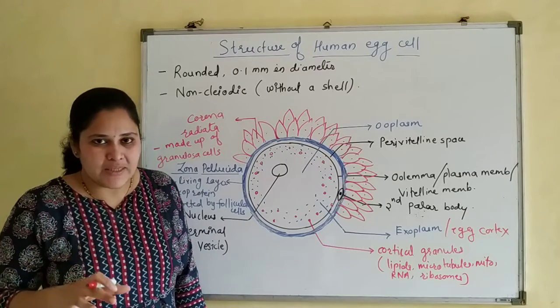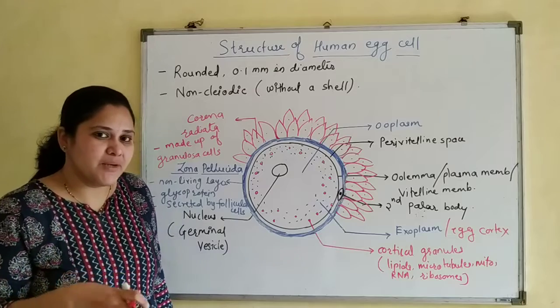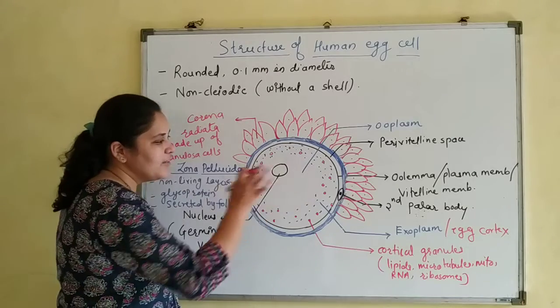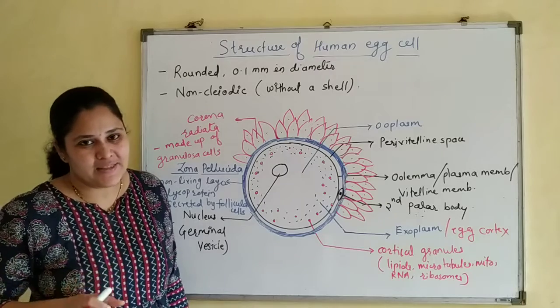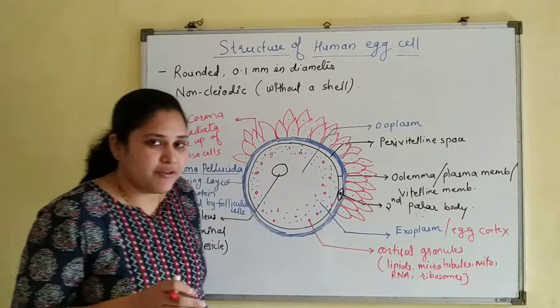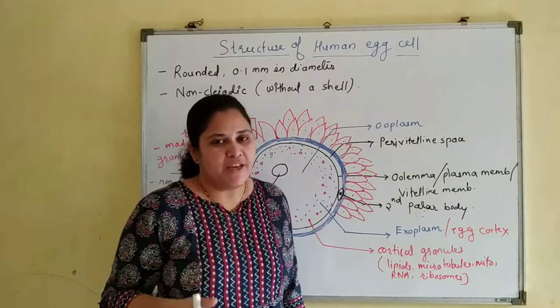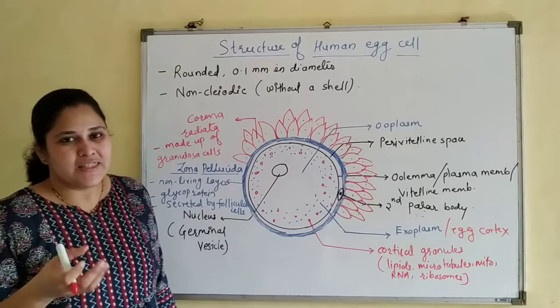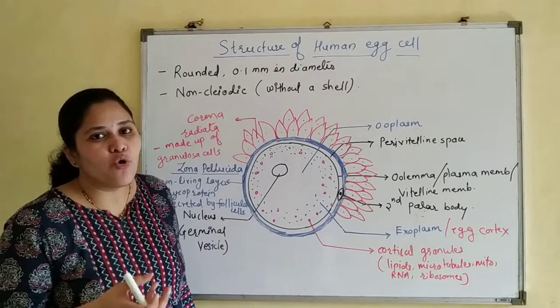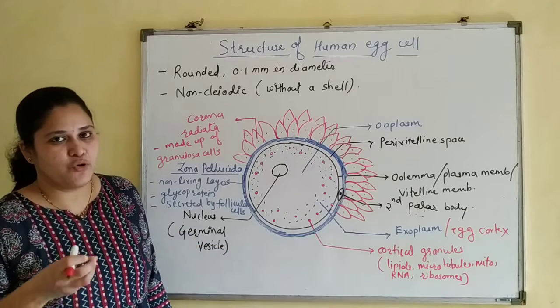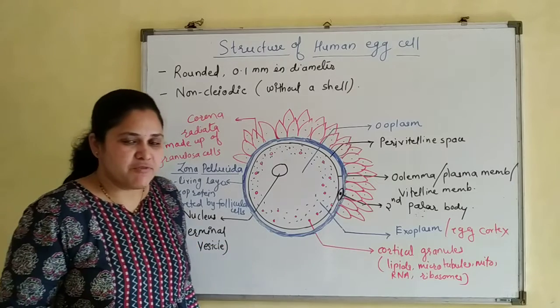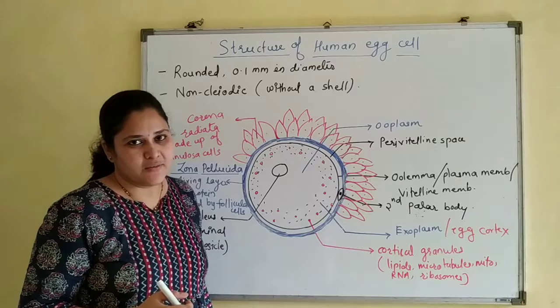These enzymes digest the egg membrane to reach the egg nucleus. Now, this is the structure of the human egg cell. After this, we will see types of eggs based on size as well as yolk content. I hope you have understood this part. Just draw this diagram. After this, we will see types of egg cells.